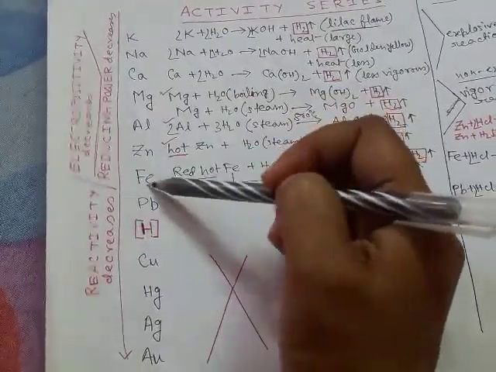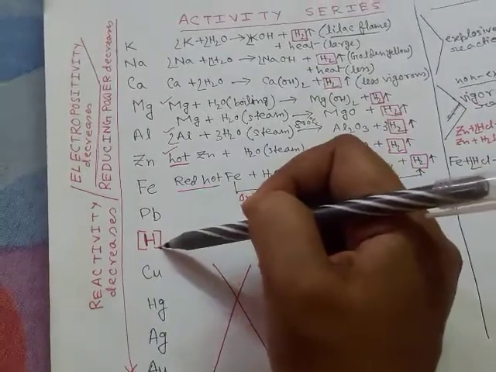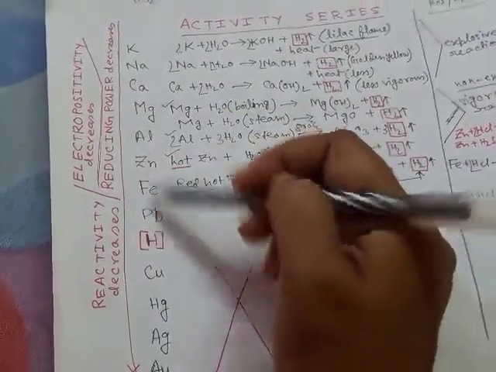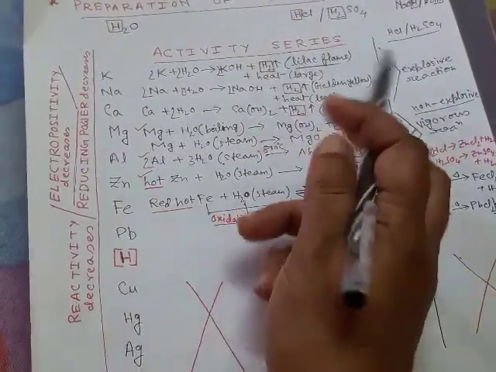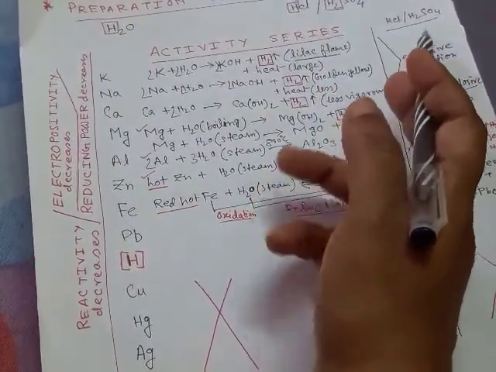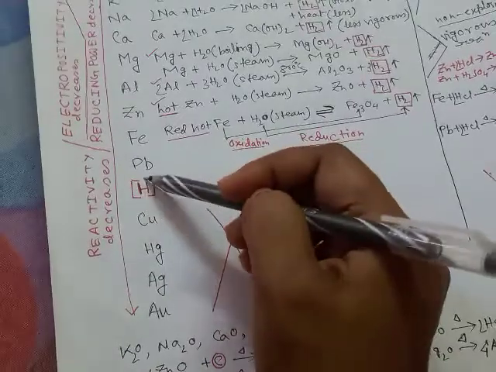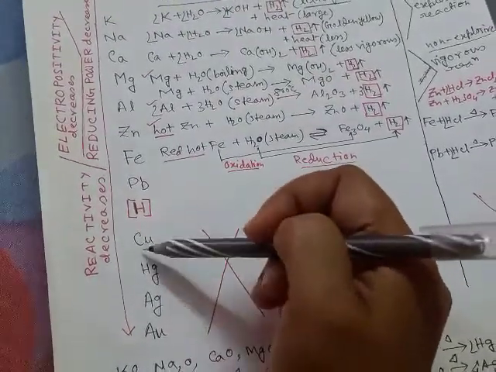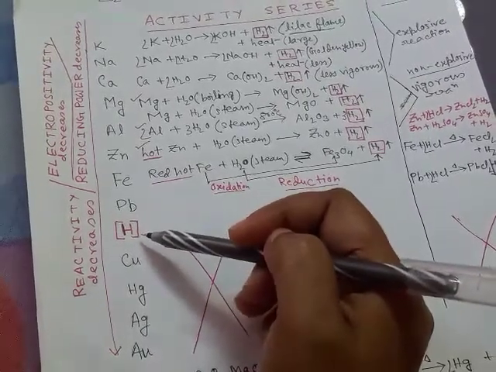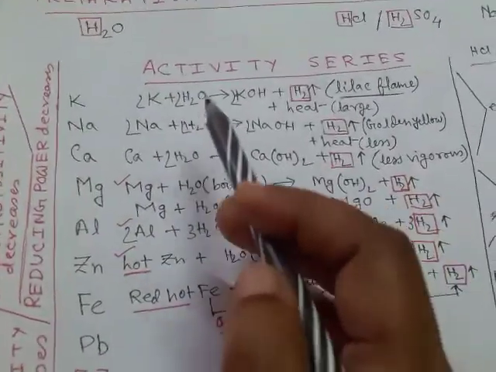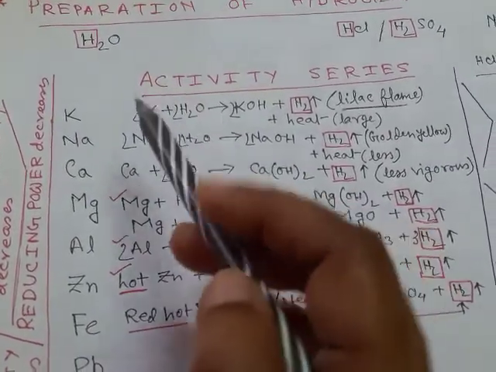Now, the metals above hydrogen can replace hydrogen from compounds like water or the acids or alkalis. But the metals below hydrogen, being less reactive, cannot replace hydrogen from water or acids. Now if you see their comparative activity,